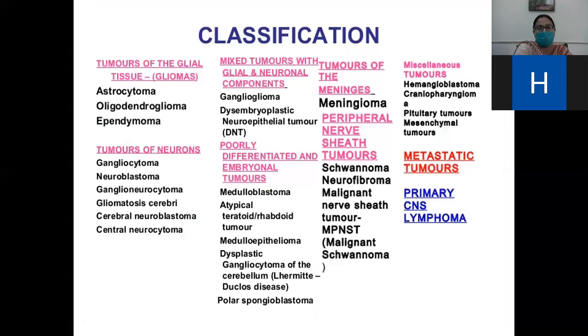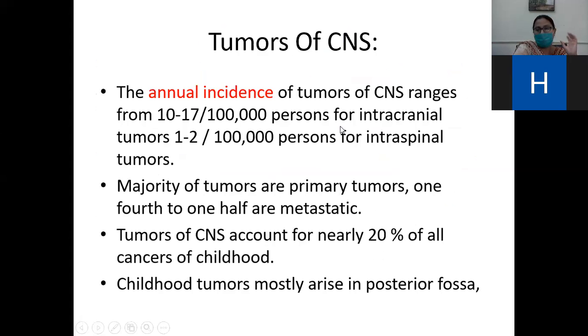Beta, if anyone asks in your SEQ, then you must answer in such a way that the tumors of the glial tissue, glioma, tumors of the neurons, mixed tumor, embryonal tumor, tumor of the meninges, and peripheral nerve sheath tumor. Clear? Glial tumor may be the astrocytoma, maybe the oligodendroglioma, and maybe the ependymoma. Clear? And then the mixed tumor including the ganglioglioma and DNET, okay? Meninges, tumors in meningioma. So we will discuss one by one.